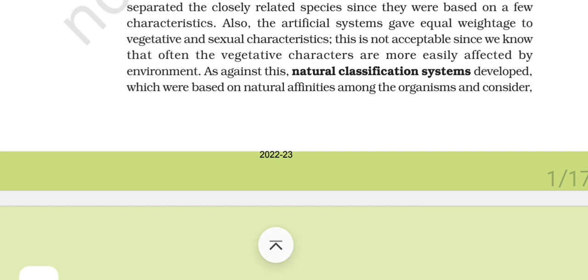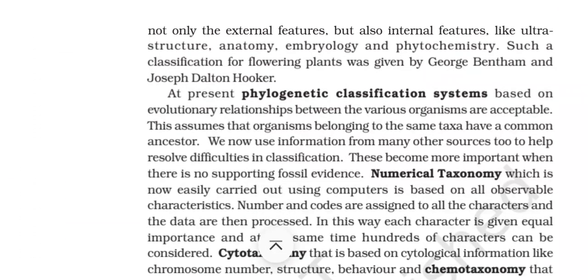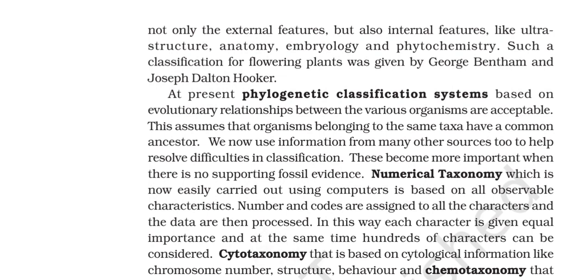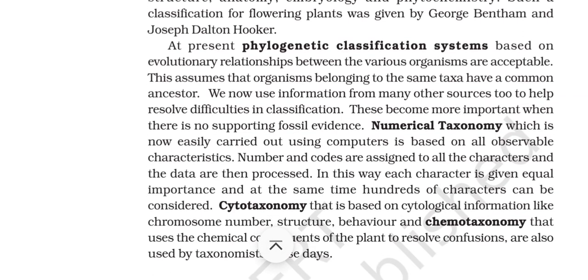Also, the artificial systems gave equal weightage to the vegetative and sexual characteristics. This is not acceptable since we know that very often the vegetative characters are more easily affected by the environment. As against this, natural classification systems developed, which were based on natural affinities among the organisms and considered not only the external features but also internal features like ultrastructure, anatomy, embryology, and phytochemistry. Such a classification for flowering plants was given by George Bentham and Joseph Dalton Hooker.